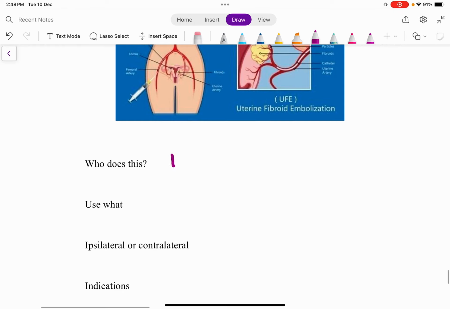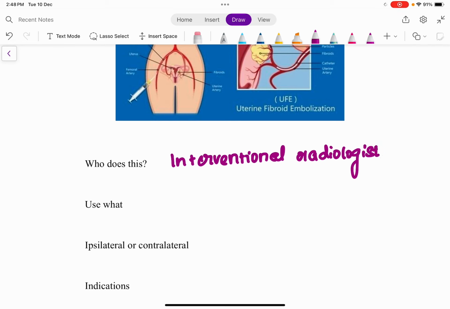Uterine artery embolisation has to be done by an interventional radiologist, because this has to be done under radiographic guidance, such as the X-ray or through the injection of a dye. Under some radiological guidance, this procedure has to be done. So therefore, this has to be done by an interventional radiologist.